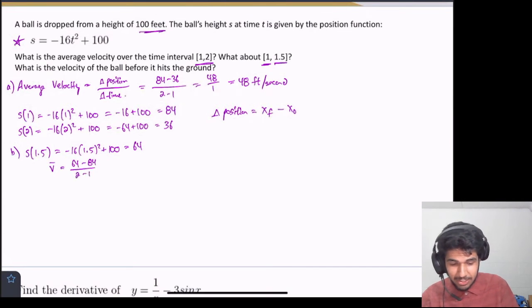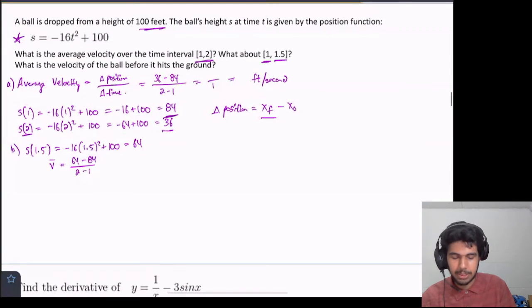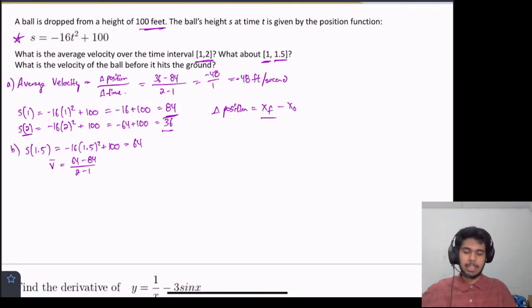And actually, I made a mistake up here. This is wrong. The final position is at this endpoint 2. So we actually start with 36, and from there we subtract the 84, because that's the initial position. So I got them mixed up. That's on my end. So the numerator is now negative 48, and this becomes negative 48 meters per second, or feet per second.